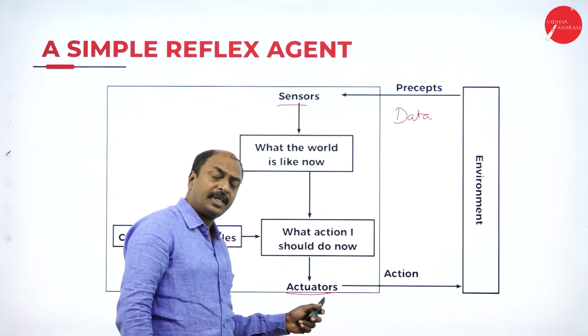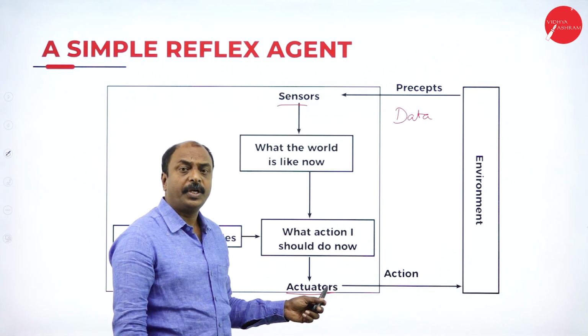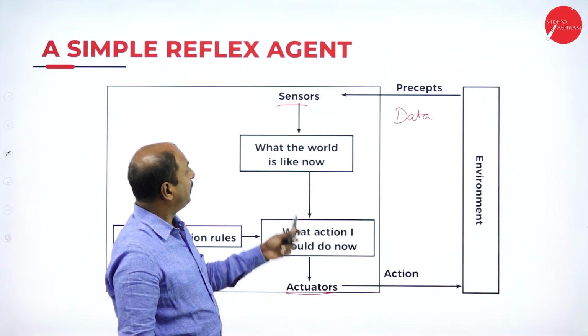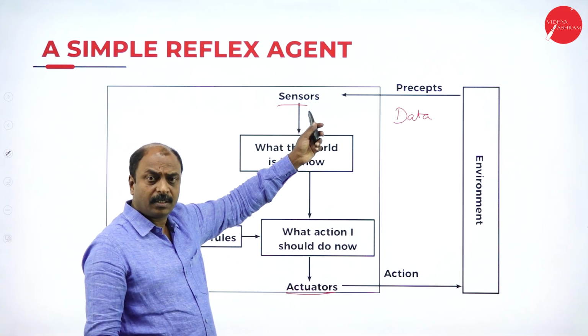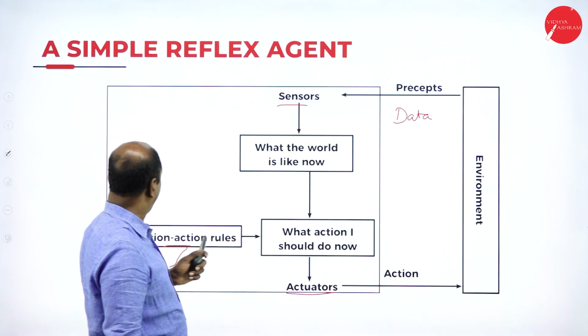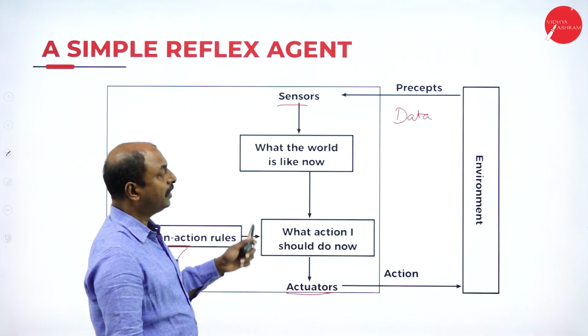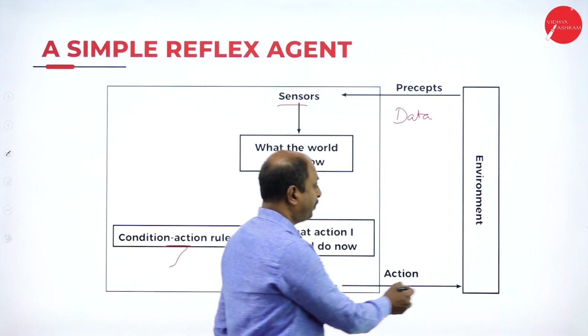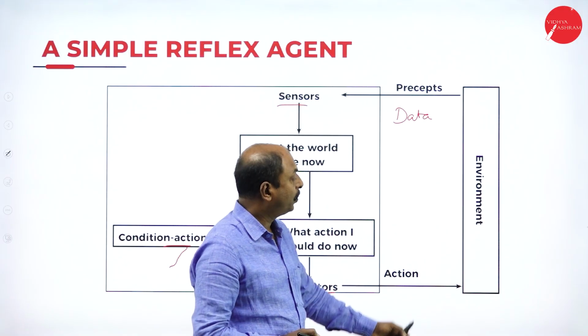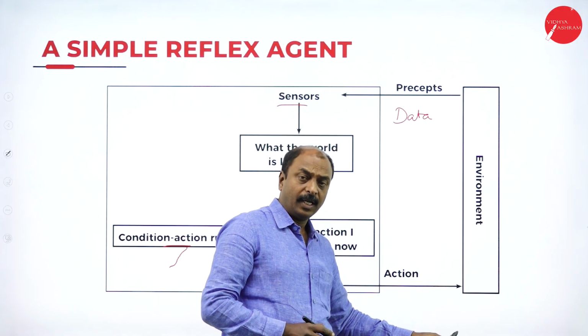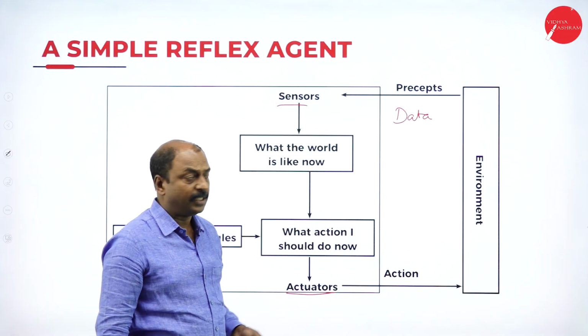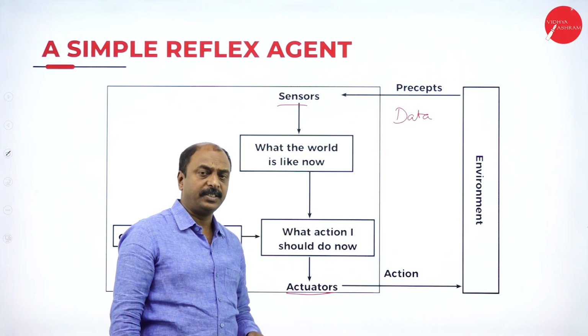The actuator is another component. It executes the action based on the data from the sensors as well as the conditions or model, and the action is performed and goes back to the environment. So this is the function of an agent. It is a part of an AI system.